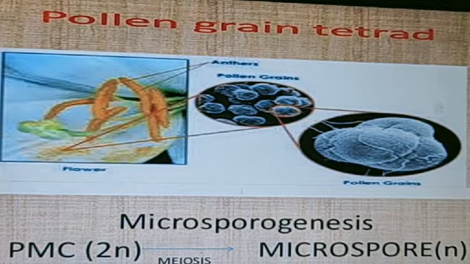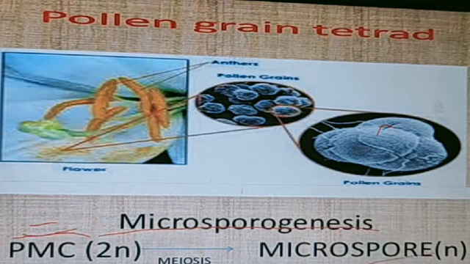Okay. Now we are aware that pollen grains are in a tetrad structure, so they are arranged in such a ball-like structure, 1, 2, 3, 4, a bundle of four balls. PMC means the primary mother cells are there, and microsporogenesis is the process of formation of microspores from the microsporangium cells. Microspore, here I am talking about the pollens.